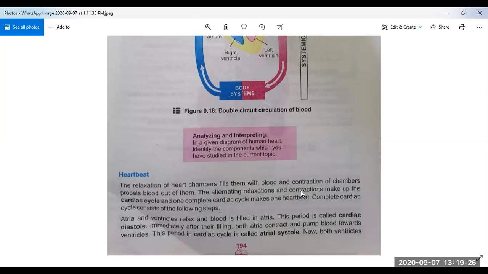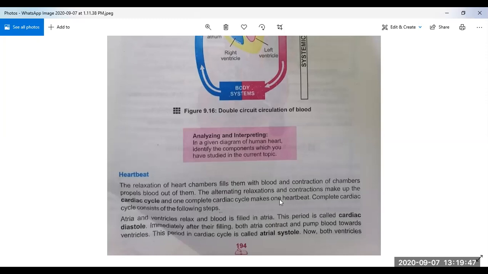So they get blood from the heart and take it to the relevant organ. So we say, the alternating relaxation and contraction make up the cardiac cycle, and one complete cardiac cycle makes one heartbeat. This is the definition of cardiac cycle.